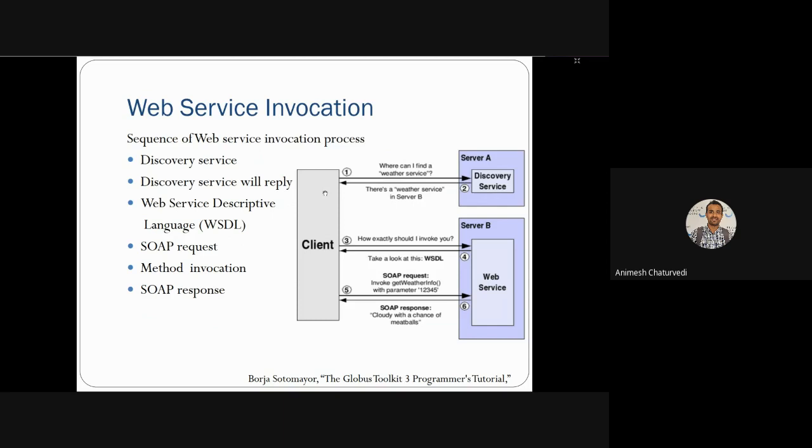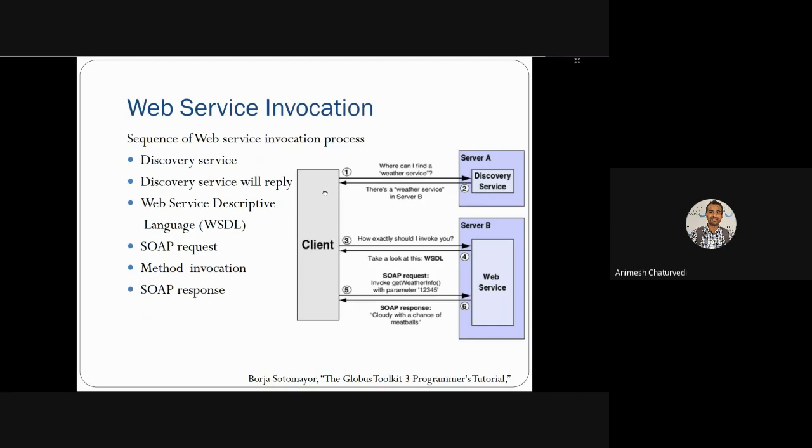This figure gives you detail on how the web service works, and similar things also happen with the RESTful web service. This is the SOAP-based web service request and response. The similar thing happens with the RESTful web service, but with another architecture and a different way of communication, like create, read, update, and delete, CRUD operations, in the RESTful web service. Currently we'll discuss the SOAP-based web service. This is the sequence of the web service invocation process, and the sequence should be known to you.